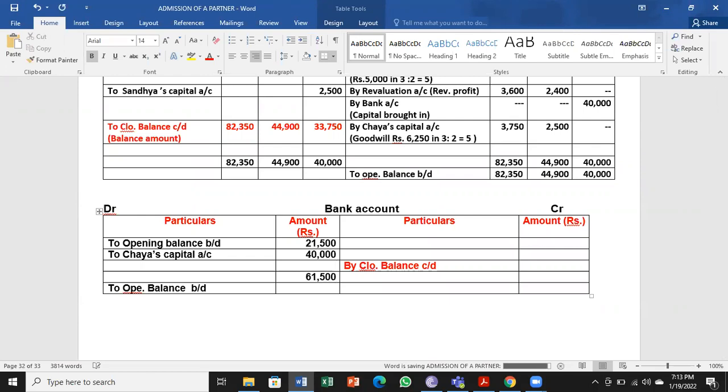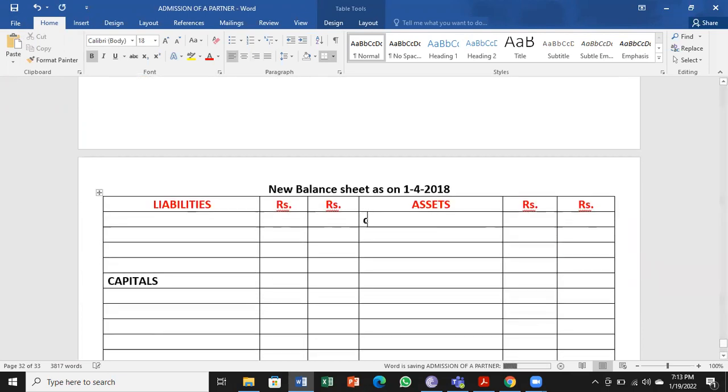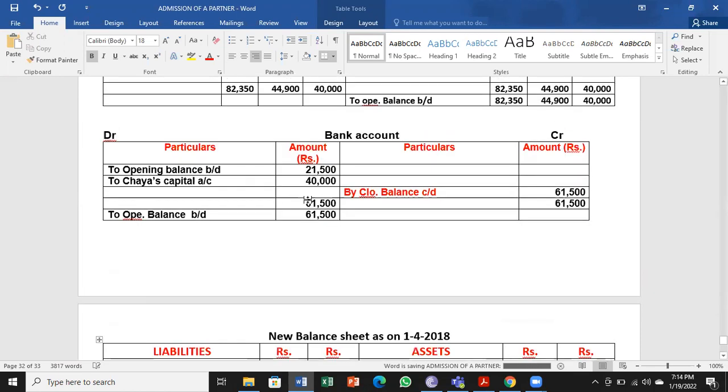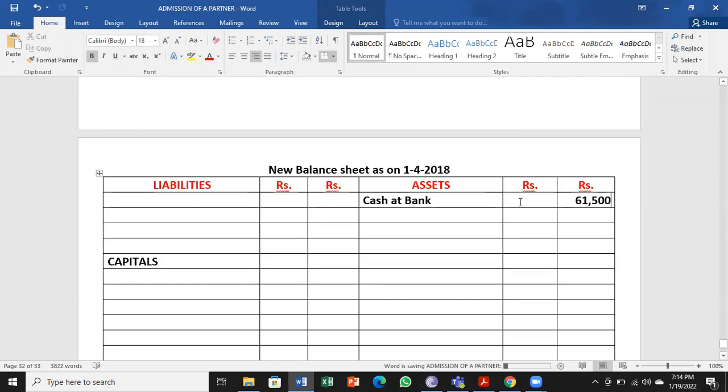So the balance to be done, that amount will come to the balance sheet, that is 61,500. So 61,500 will come to the balance sheet, cash at bank. Yes, correct.